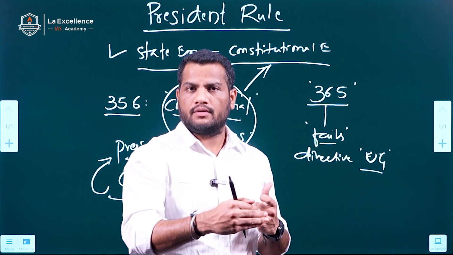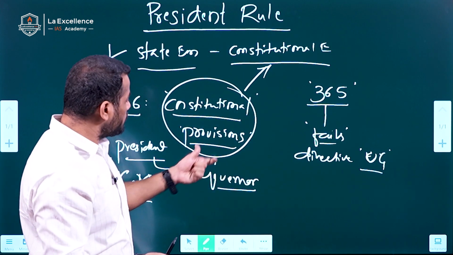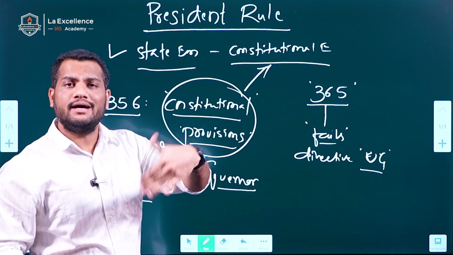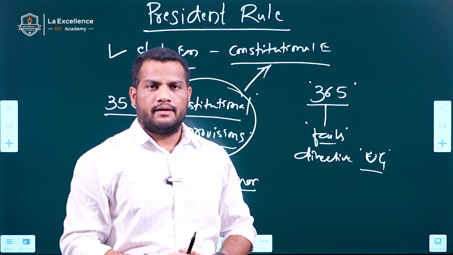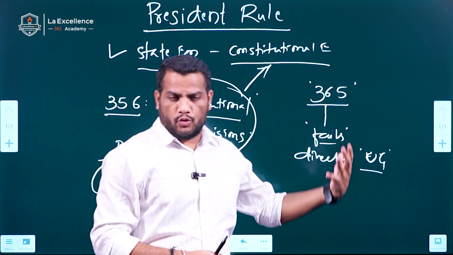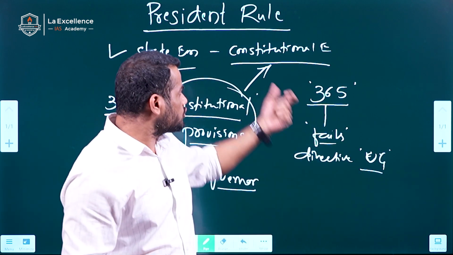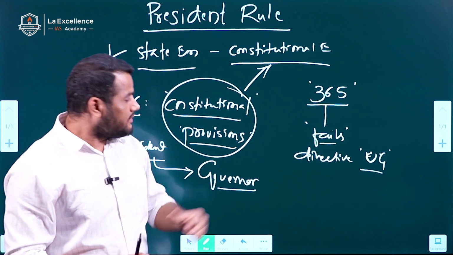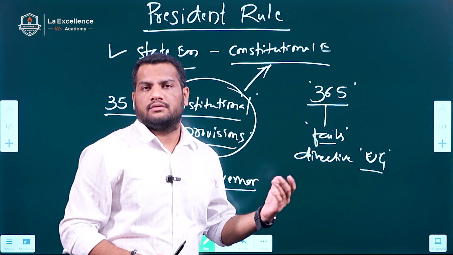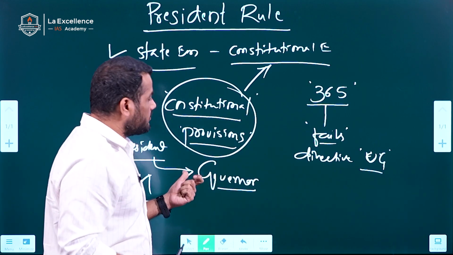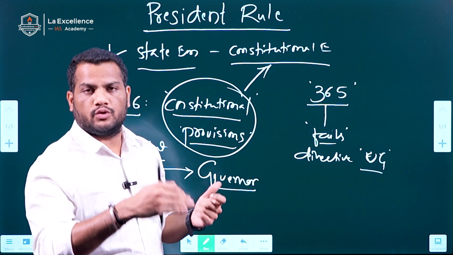On this condition, the president can impose a constitutional emergency in any particular state. Even without the governor's report, the president can declare a constitutional emergency in a particular state. These are the two conditions the president can consider before imposing president rule in any state.